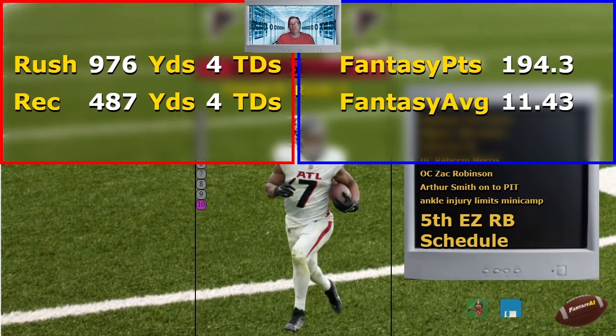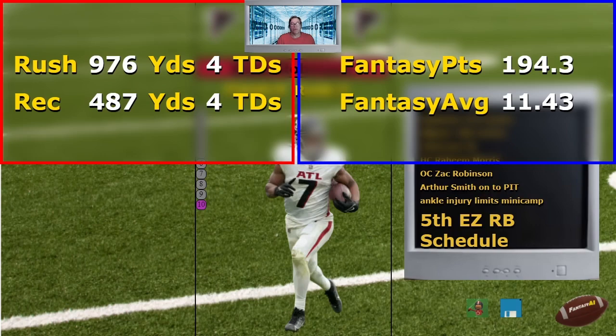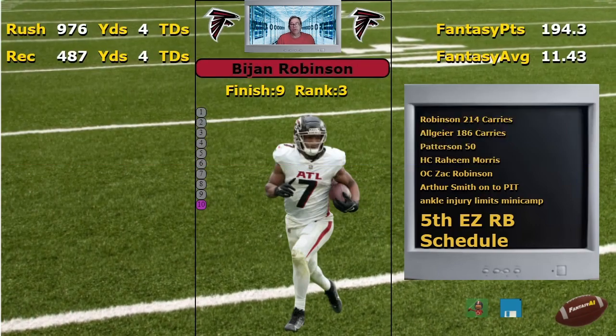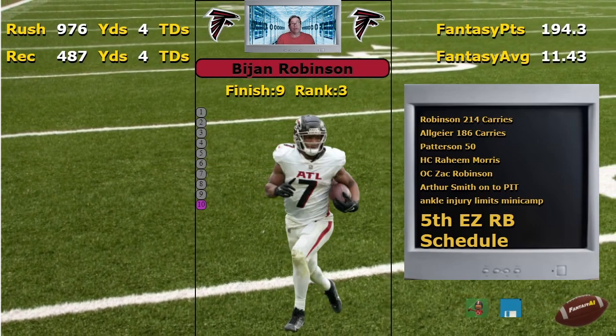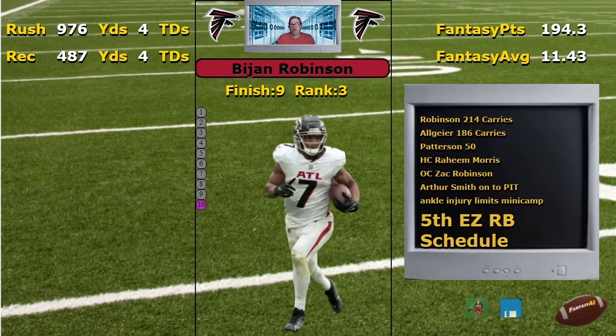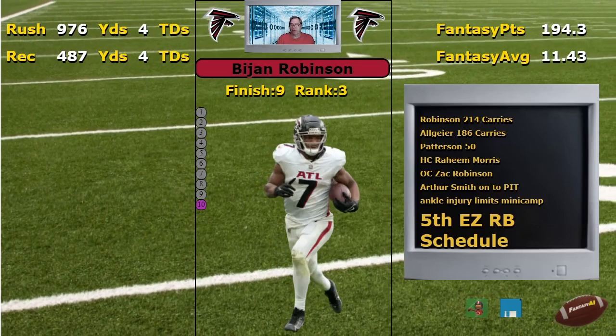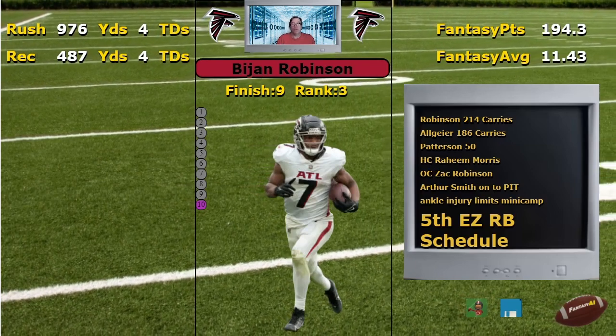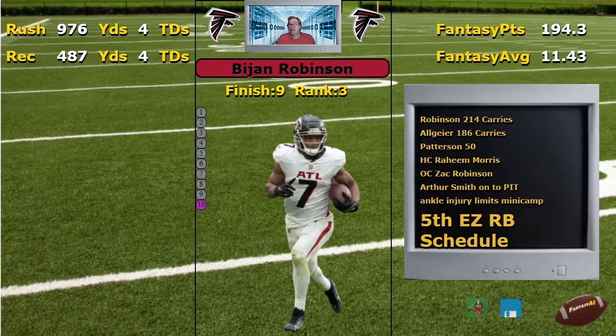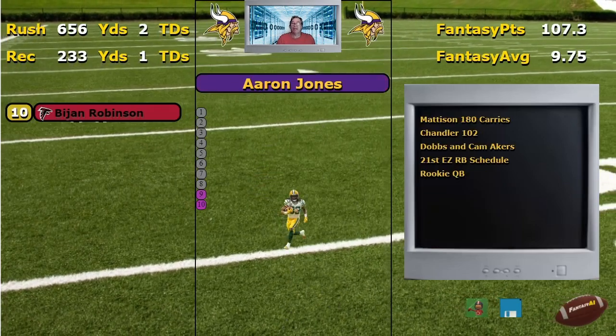That was very disappointing if you took him early at 11.43. But what we're hoping for is a new head coach, a new offensive coordinator, and Kirk Cousins. Maybe they won't give Tyler Allgeier so many carries, and Robinson would be worthy of that number 2 rank.